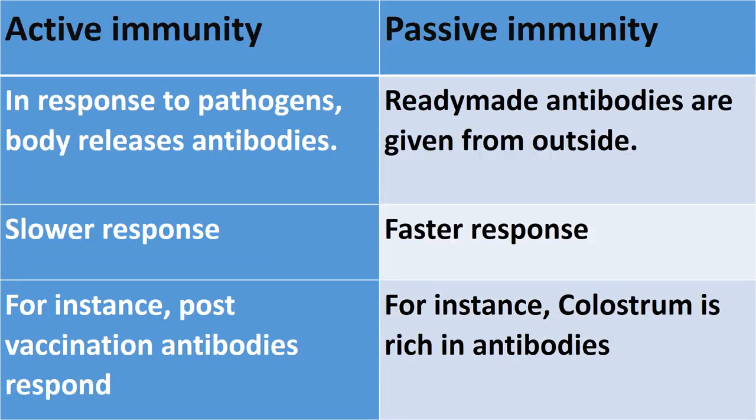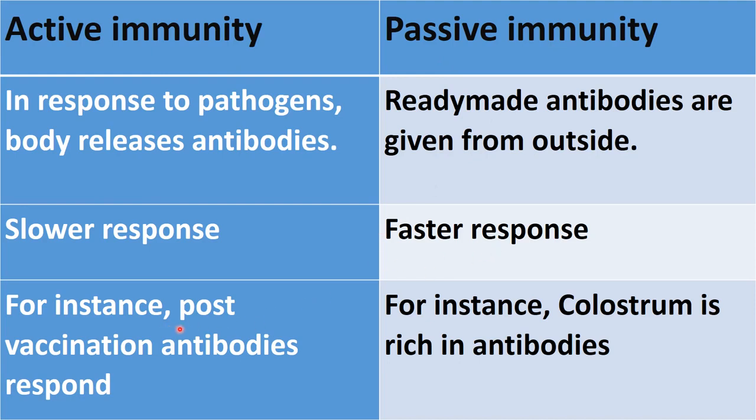This is the next part of the same question, question number 8, and here is the difference between active immunity and passive immunity. In active immunity, in response to pathogens, the body releases antibodies. So it is a natural process. Whenever any pathogen attacks the body, our body starts producing antibodies. So when these antibodies are produced naturally, that is called active immunity. While in case of passive immunity, ready-made antibodies are given from outside, right? Active immunity response is slow, while in passive immunity, response is fast.